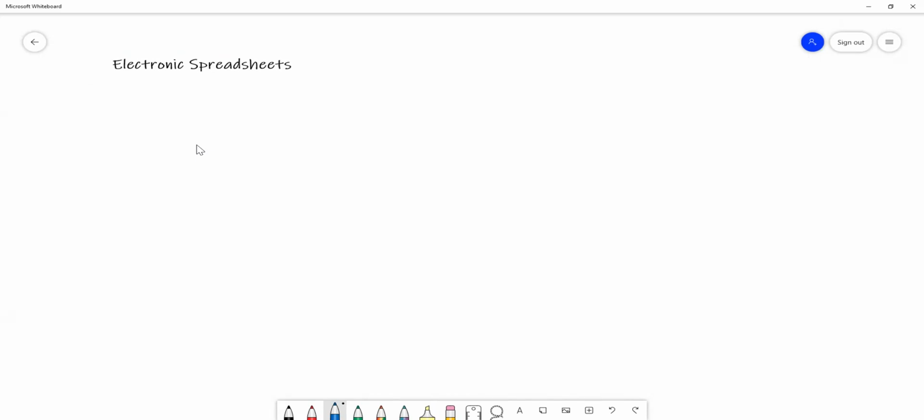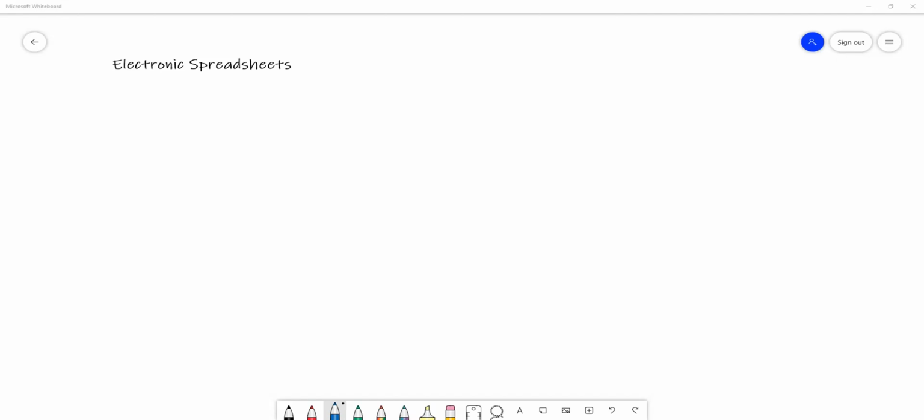Most places, in schools and other organizations, people use spreadsheets to perform calculations. It's a very useful software, which I think is useful for you as well. So let's start.